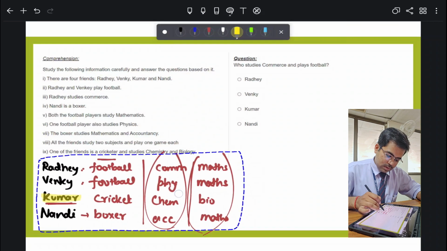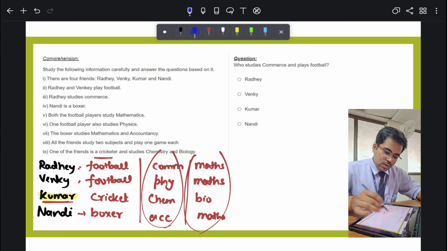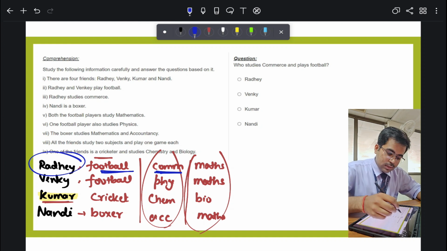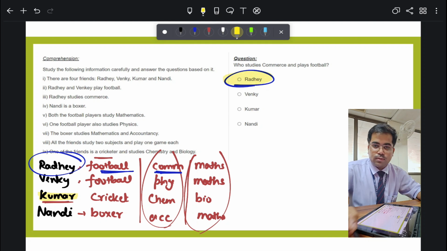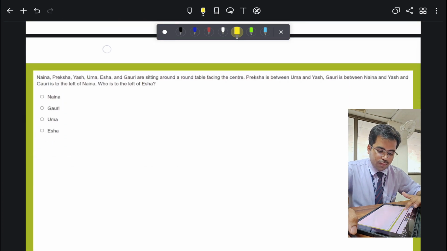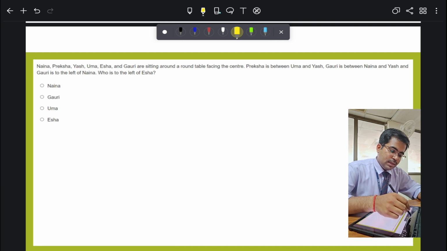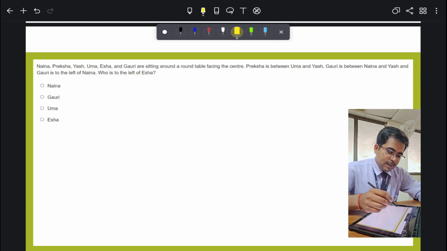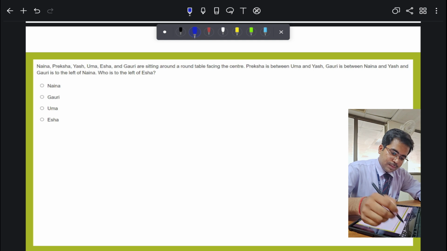Alright, now moving forward, who studies commerce and plays football? I'll paste it again. Who studies commerce and plays football? The answer is Radhe. Radhe plays football. Alright, now moving further, the question given to us is this.